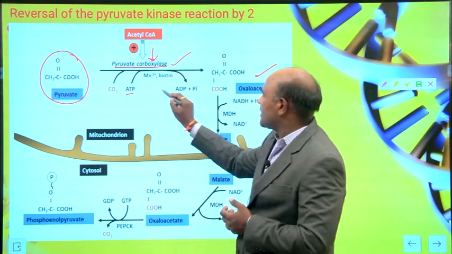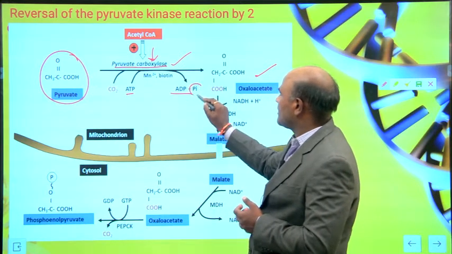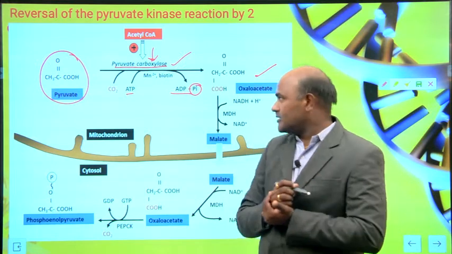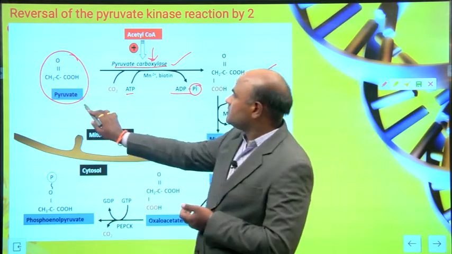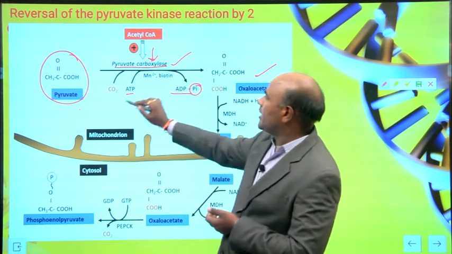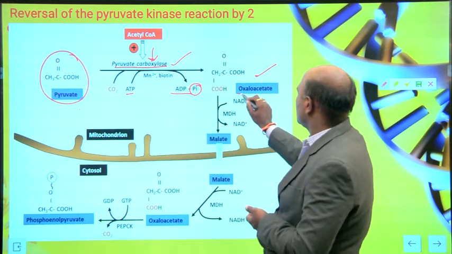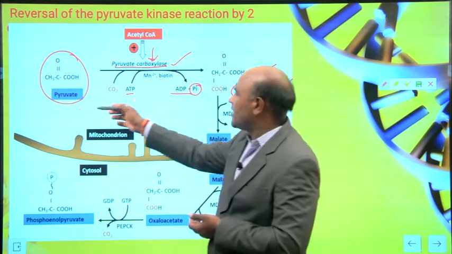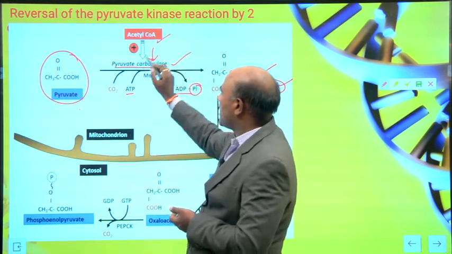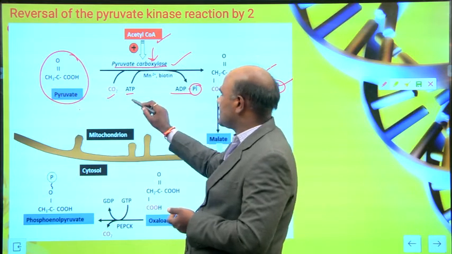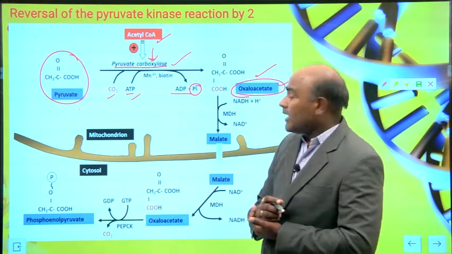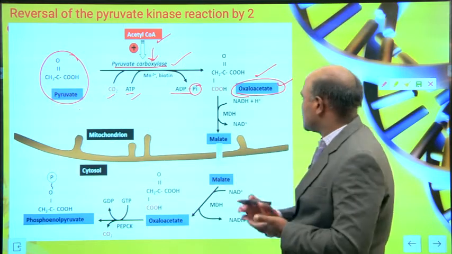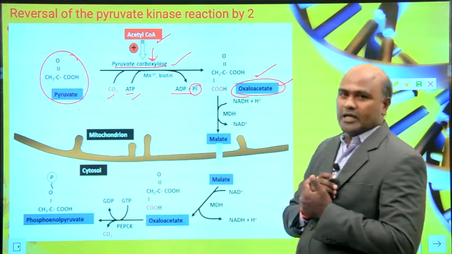ATP is converted into ADP, and Pi, inorganic phosphate, is released. So to produce oxaloacetate you need pyruvate, acetyl CoA, carbon dioxide and ATP, with pyruvate carboxylase.